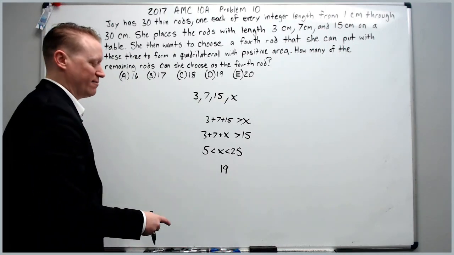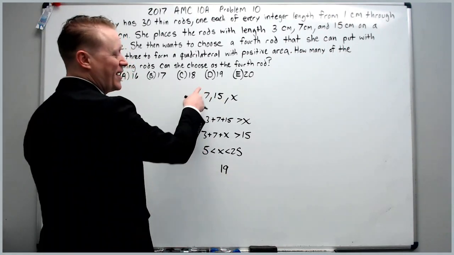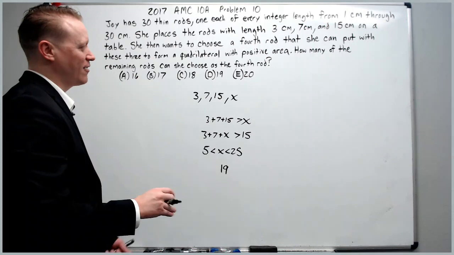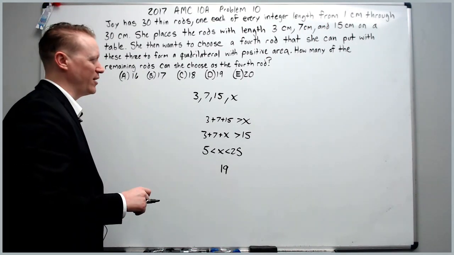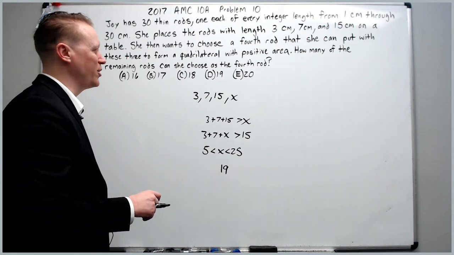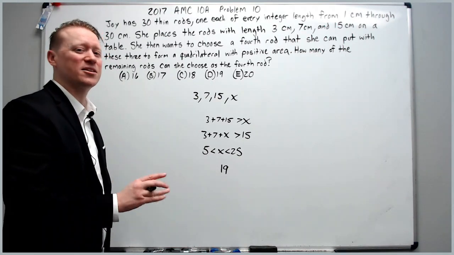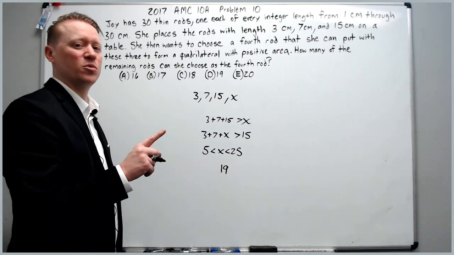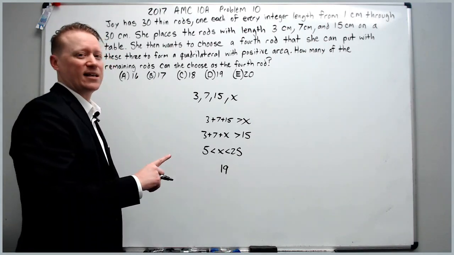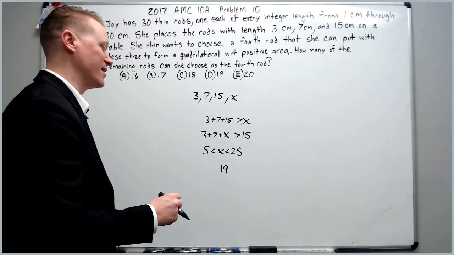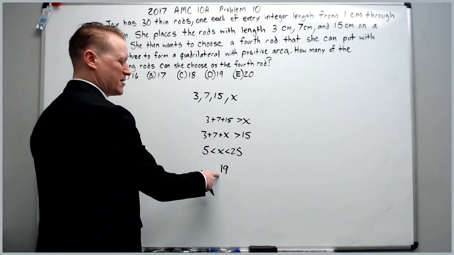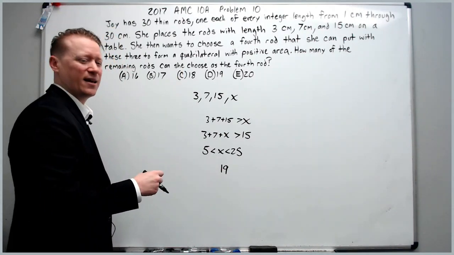And many people thought, this is sound reasoning, and they chose D. I'm sorry if you were one of those people, but it's not D. This is a very good trap answer that's put there for you. Again, the AMC thinks about what mistakes a student will make and puts your mistaken answers on the test so that you feel really good about your false response. Always be careful about something so easy in a problem 10.